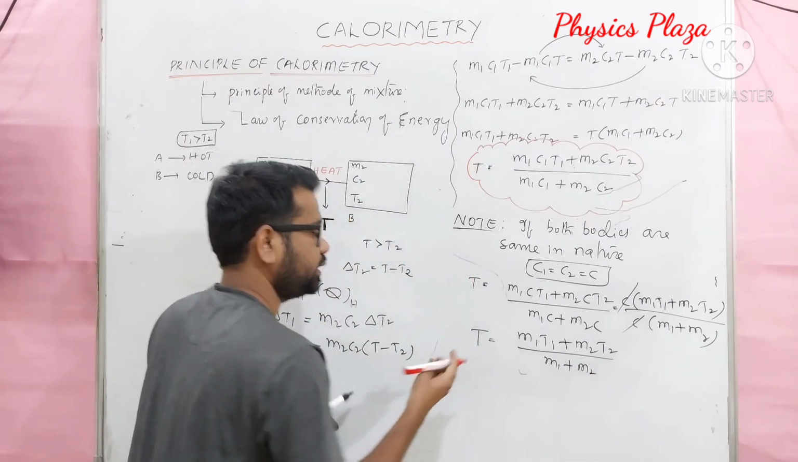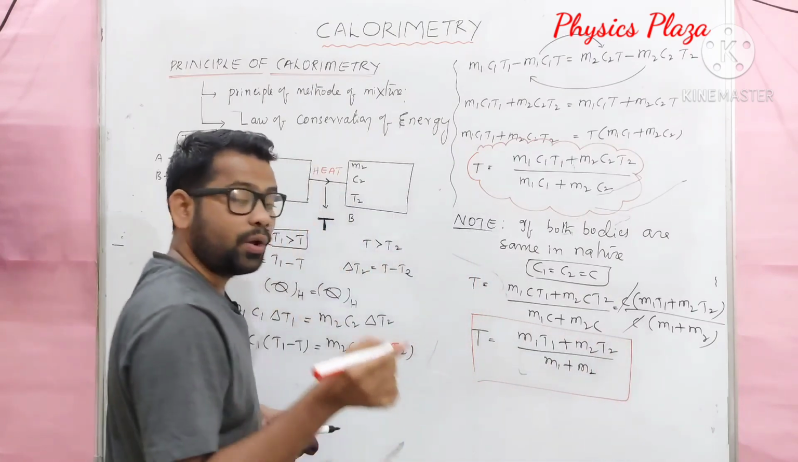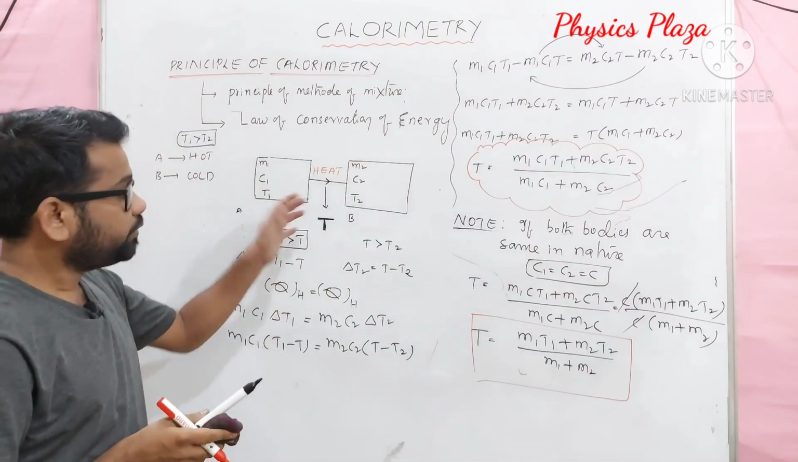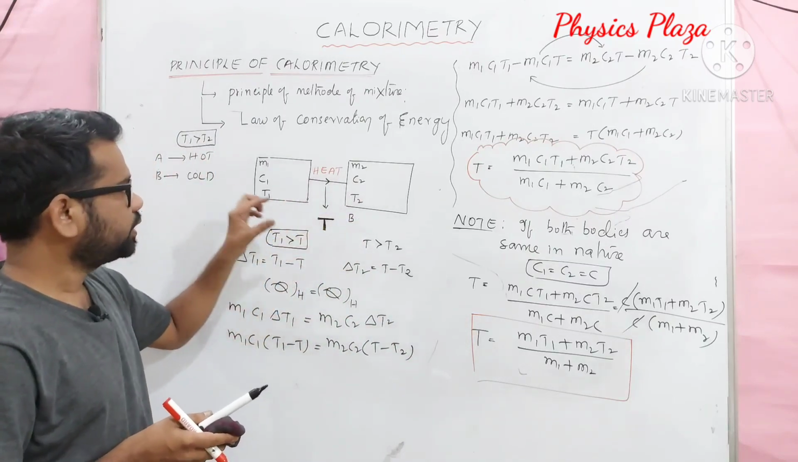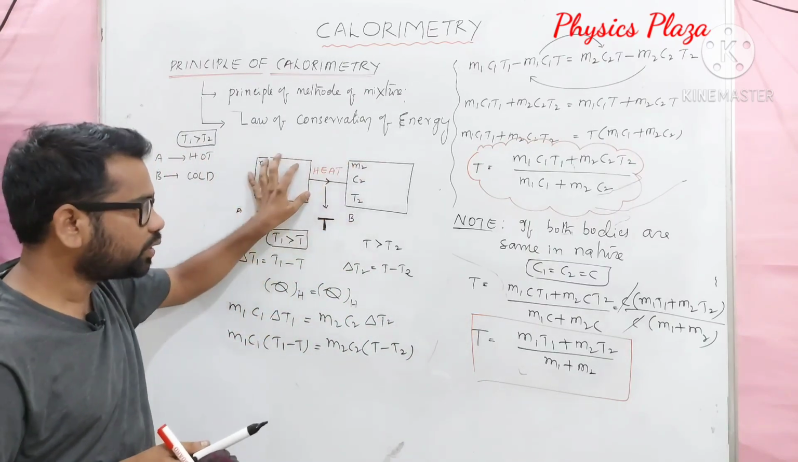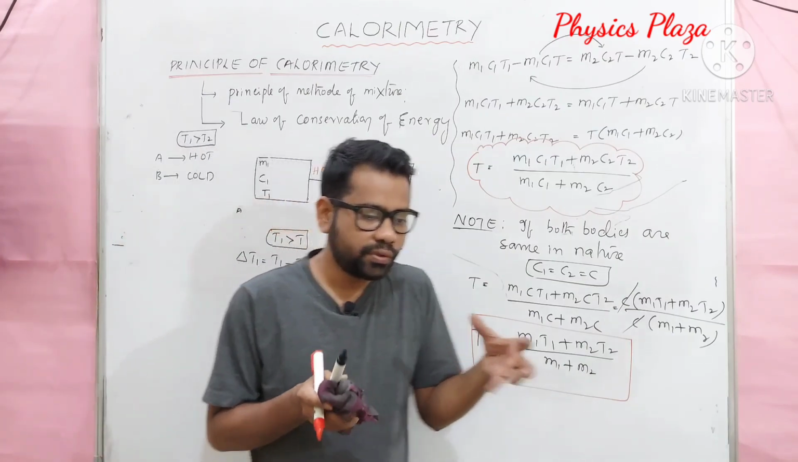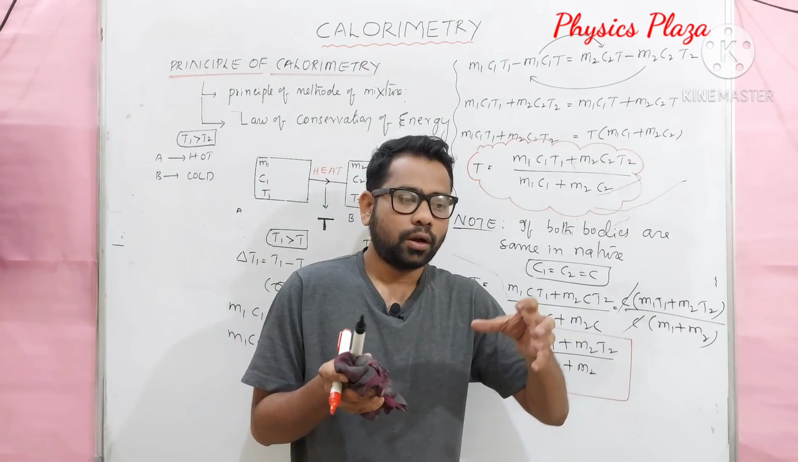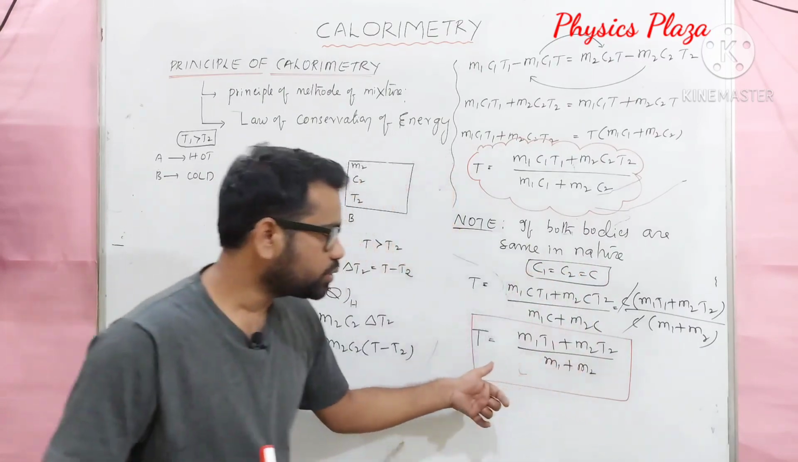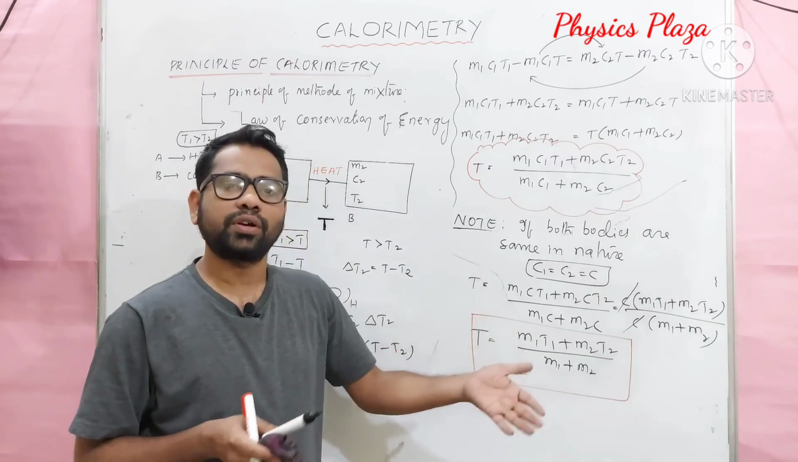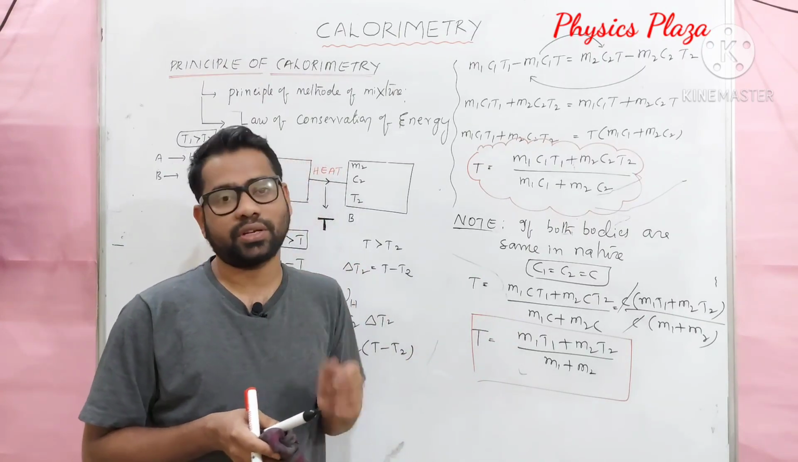So children, this is also a formula to calculate the resultant temperature. When we use this formula, both bodies should be of the same nature. For suppose it should be water, hot water and cold water. When we are adding hot water and cold water with different temperatures and different masses, then we use this formula. Why? Either it is hot water or cold water, the specific capacity is the same actually.